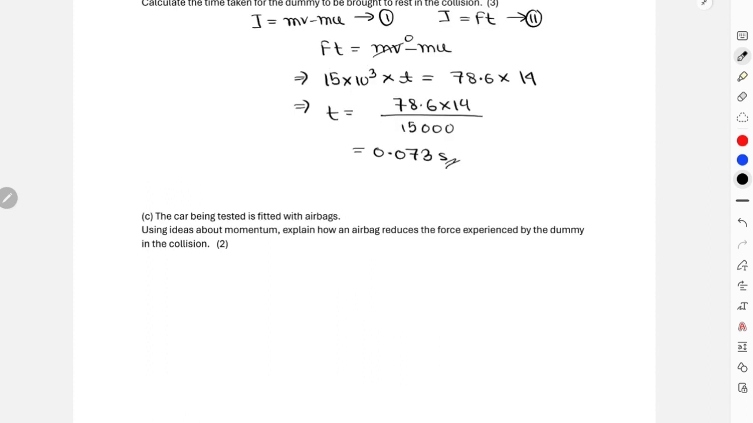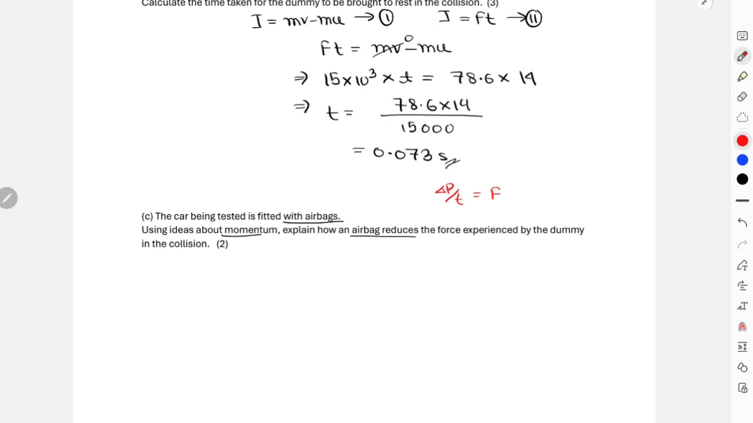Now, in the next part, it says that the car being tested is fitted with airbags. Use ideas about momentum and explain how an airbag reduces the force experienced by the dummy in the collision. Okay, now in this part we need to explain exactly how airbags will reduce the force exerted by the dummy. Again, for this kind of situation, we're going to relate to that change in momentum over time is equal to your value for force.